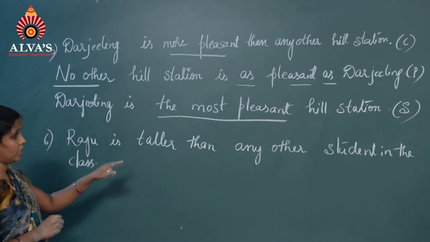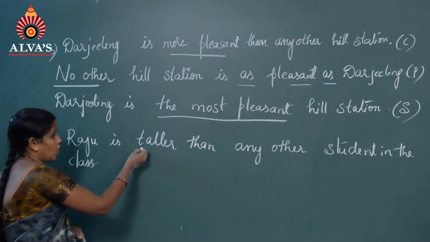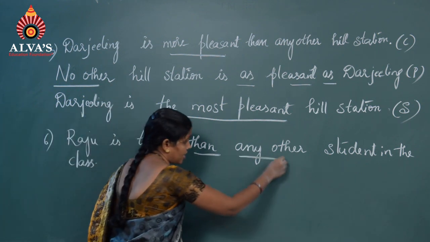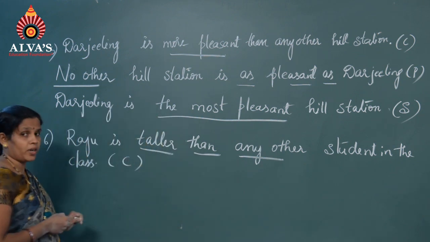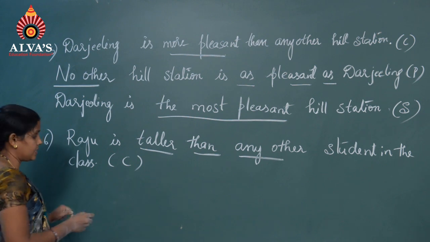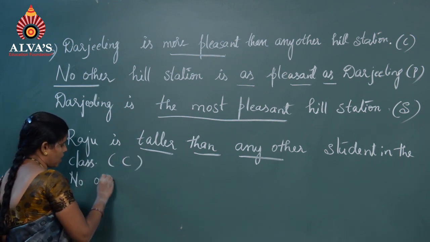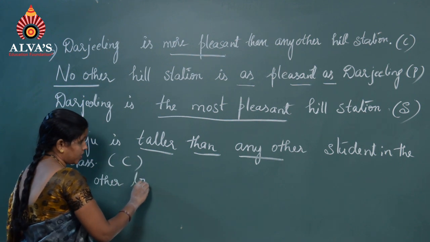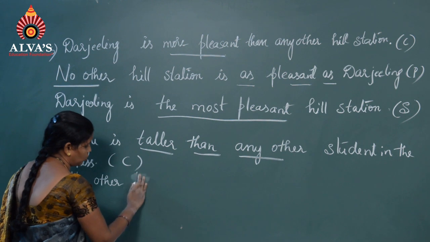Raju is taller than any other student in the class. Taller than any other. It is the comparative degree. What is the positive degree of this? No other. He is unique here. That is why no other boy. Here a student is given. So, write student only.